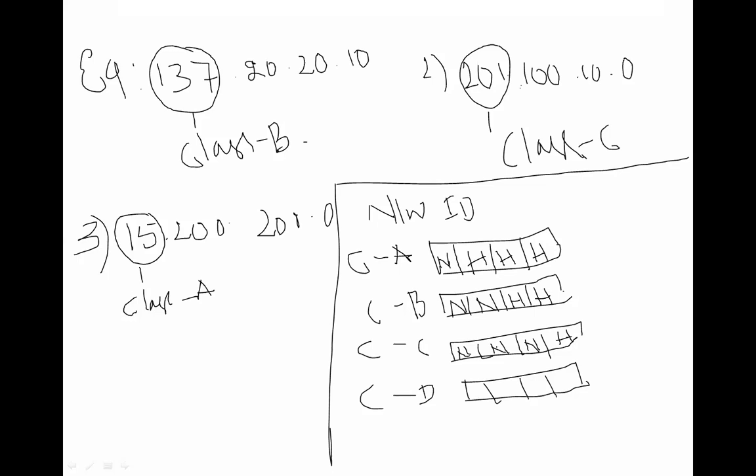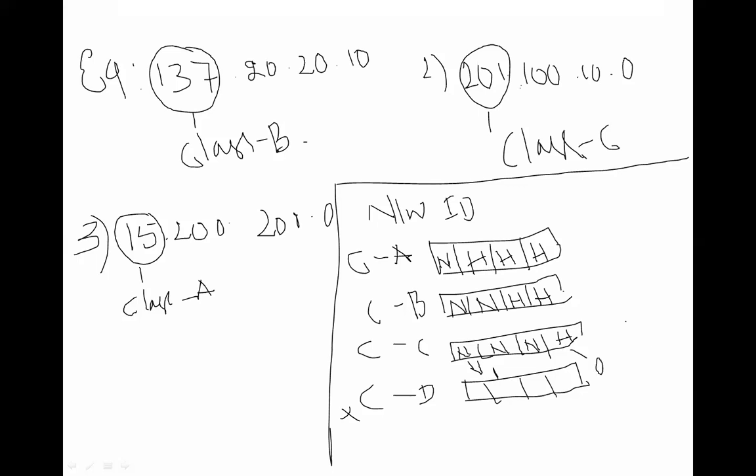For class C, the first 3 are network and the last one is for host. You can forget about D and E. How are you going to write the network ID? If it is network, you represent it by 1. If it is host, you represent it by 0.